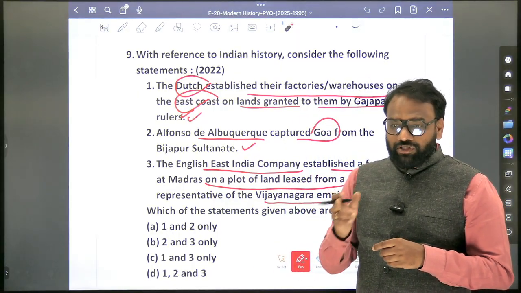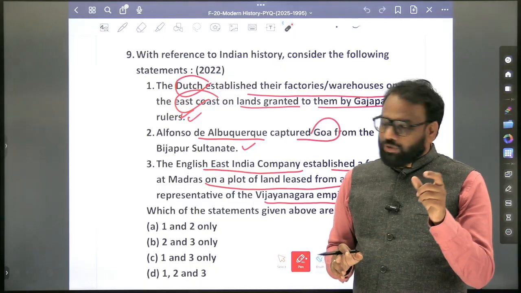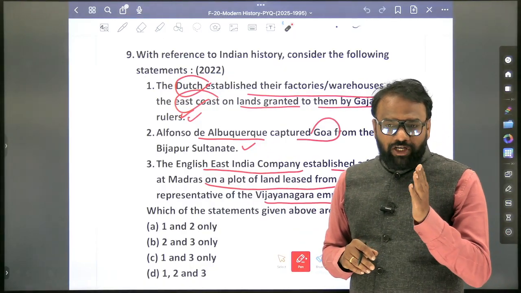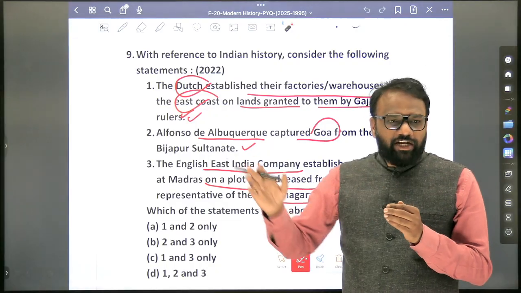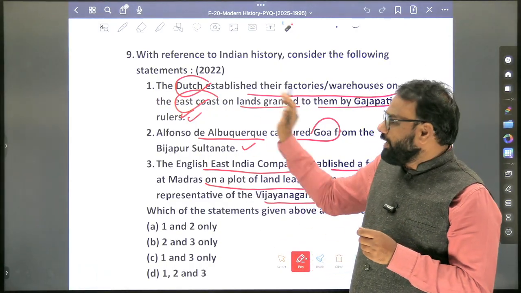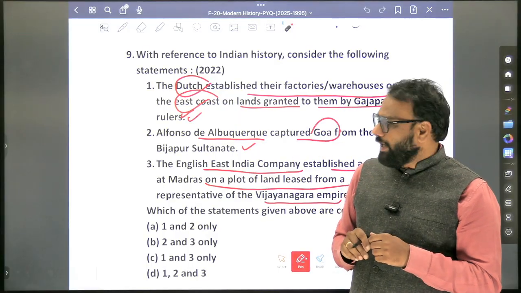So what you will do, you just go through the content today. Which content? The coming of Europeans. You need not go through each and every line. You just fast scan it, and you will understand. There I have explicitly mentioned from whom they got the land.